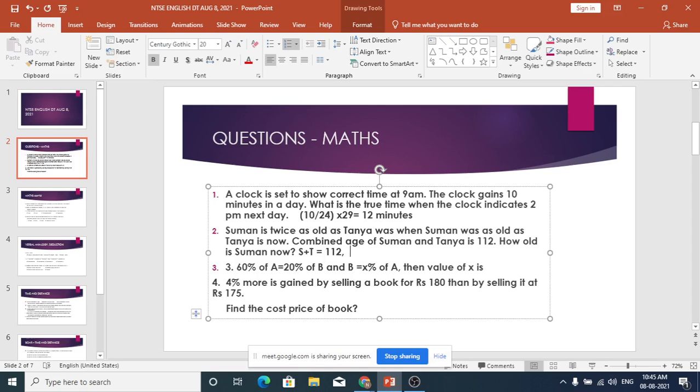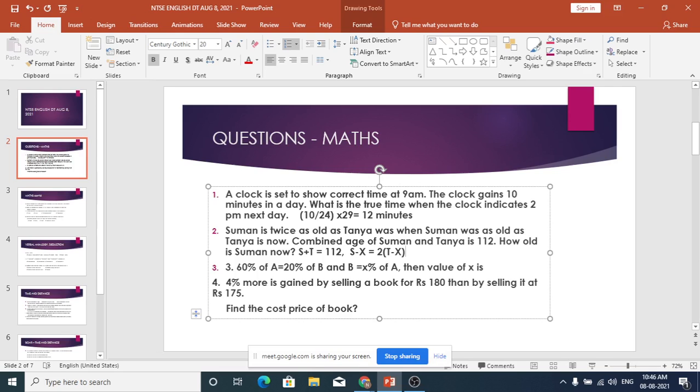So it is S minus X. X years back, Suman was S minus X. He was twice as old as Tanya was. That is T minus X. And X years back, Tanya was T minus X, when Suman was as old as Tanya is now.